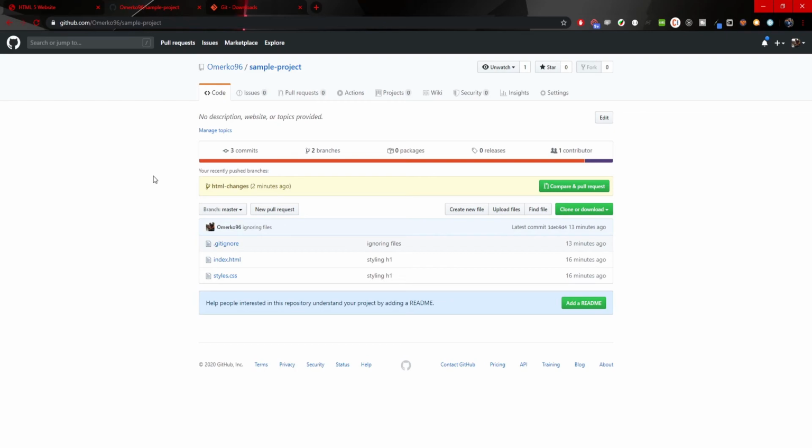And once you are done with your work there, you will push your work to a remote, and from there your main developer could compare and make the pull request. You will create a pull request, but that main developer will follow up with that pull request and see whether the changes are okay, is there any conflicts, etc. Here you can see that I have a latest push on my HTML changes, and those changes are not on my master branch here. That's why we get this yellow section like this. We could compare and pull and make that pull request, and we will go to create that one now.